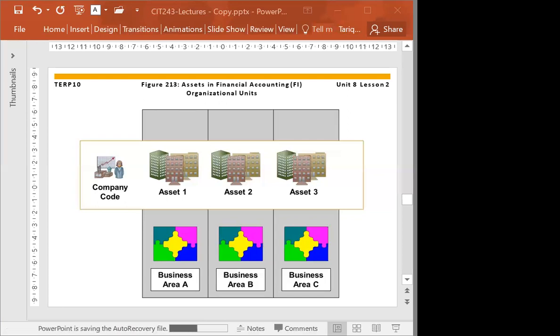So if we assign that asset to a cost center or to an internal order, then basically at the end of the day, we can settle those costs to other cost objects. Okay, so that is also possible, that we can assign the fixed assets to the controlling objects, and the controlling objects are cost centers, internal orders, or activity types.